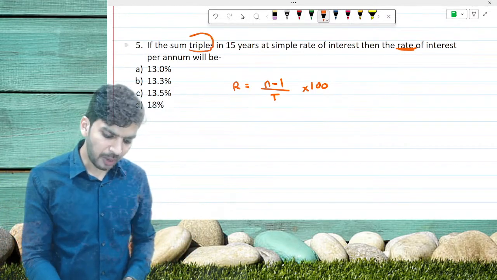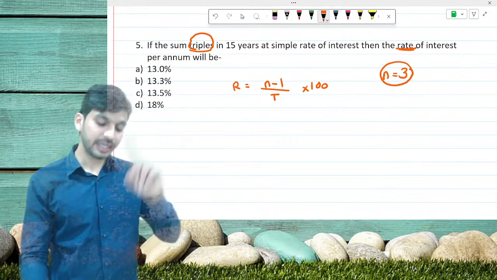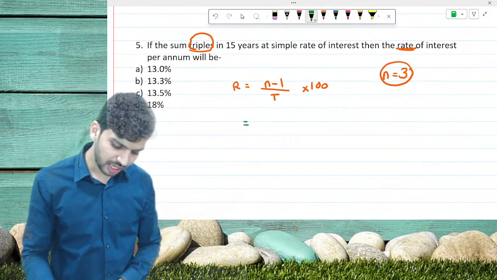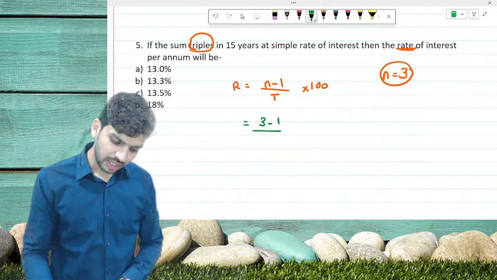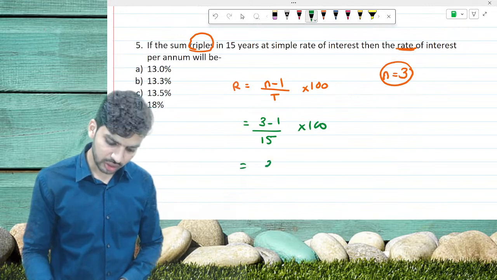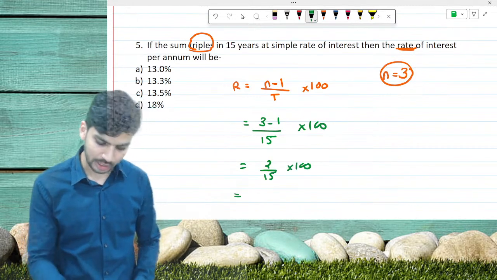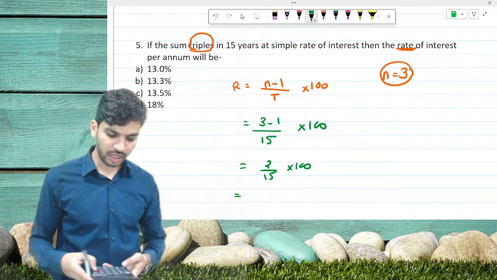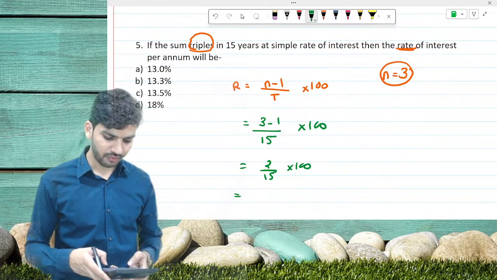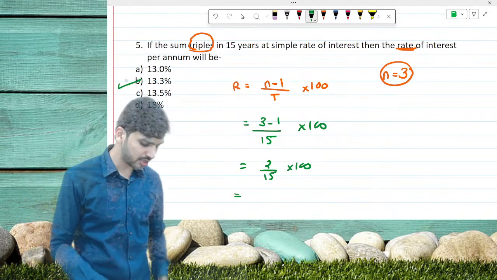So R we have to find out. The sum is getting tripled, so n is equal to 3. So accordingly this will be equal to 3 minus 1, number of years is 15, into 100, that is 2 upon 15 into 100. Let's go on the calculator. That is 200 divided by 15. It's going to be 13.3%.